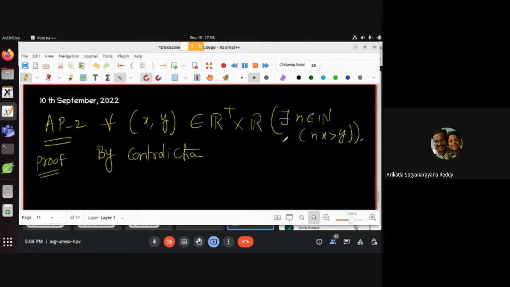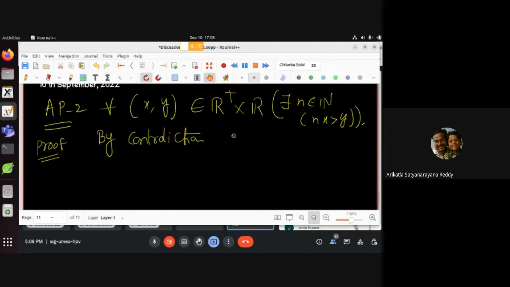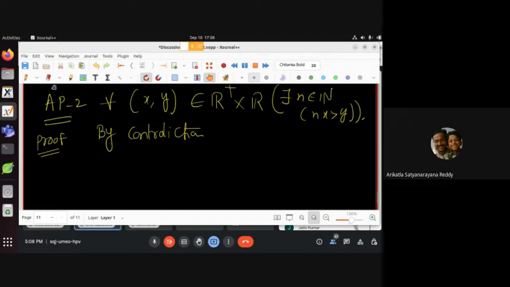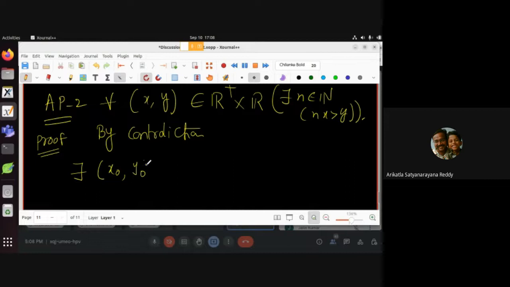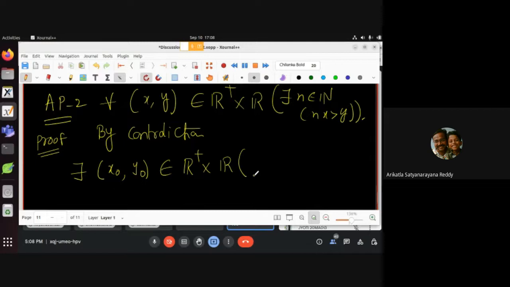What is the negation of this statement? There exists x naught, y naught belonging to R plus direct product R, go slow. I'm fixing one, okay? Yes, there exists some x naught, y naught belonging to this such that, tell me, for any n belonging to the natural numbers. Yeah, very good, nice.